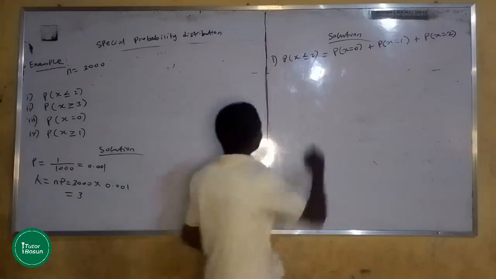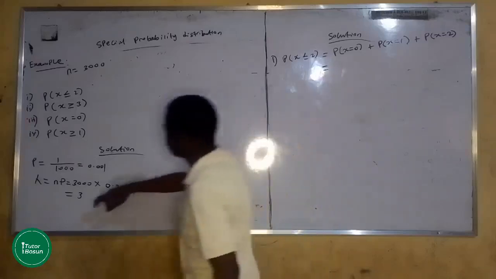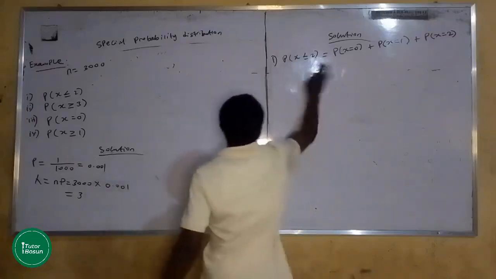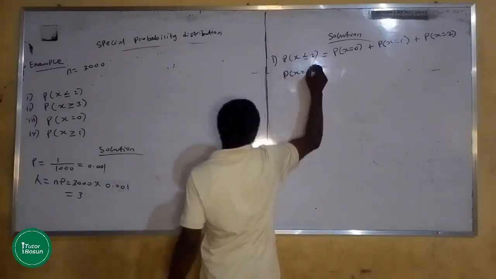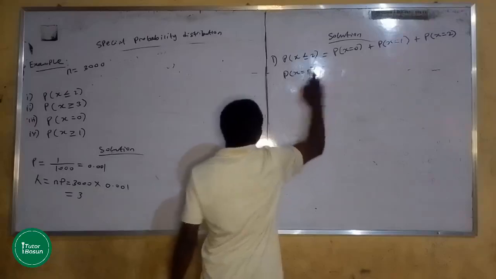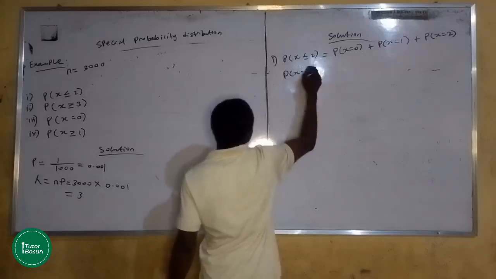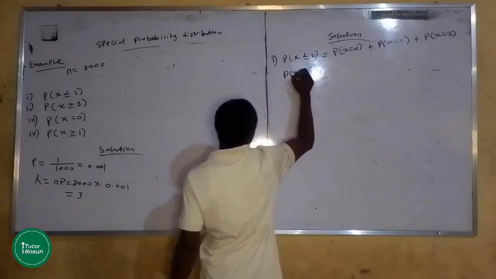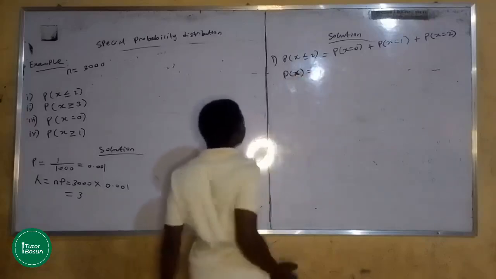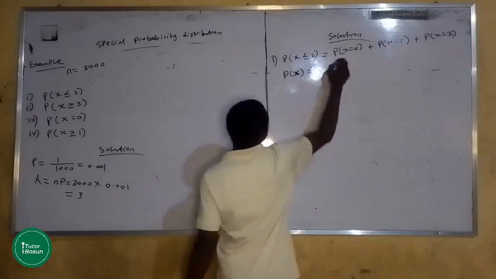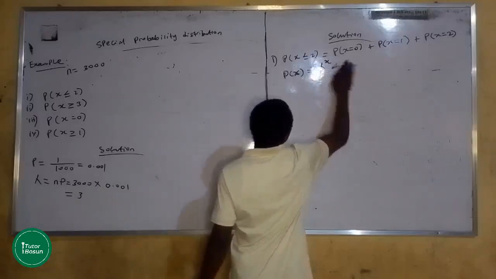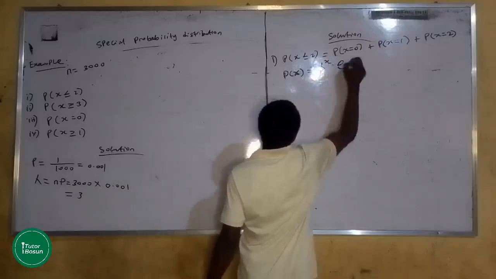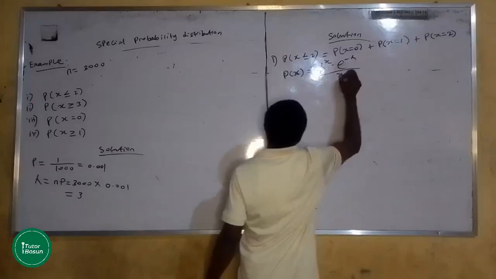Recall our formula: the probability of x is equal to lambda raised to power x multiplied by exponential minus lambda, over x factorial.